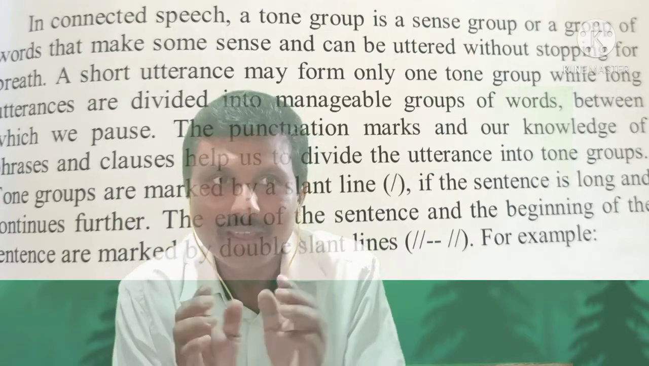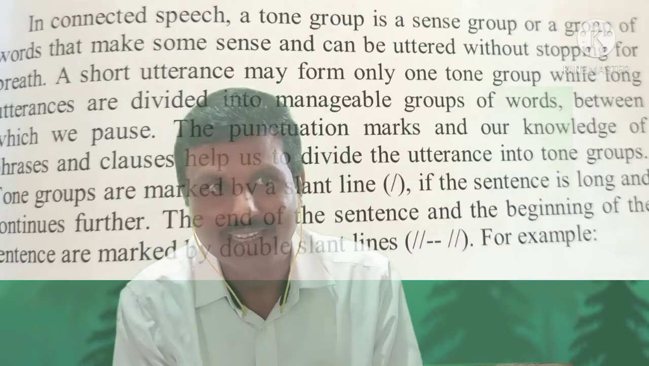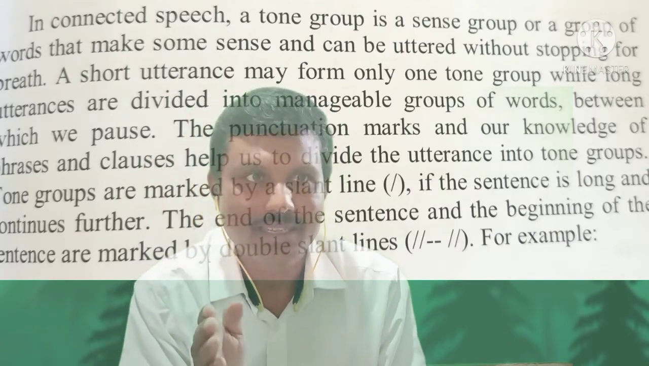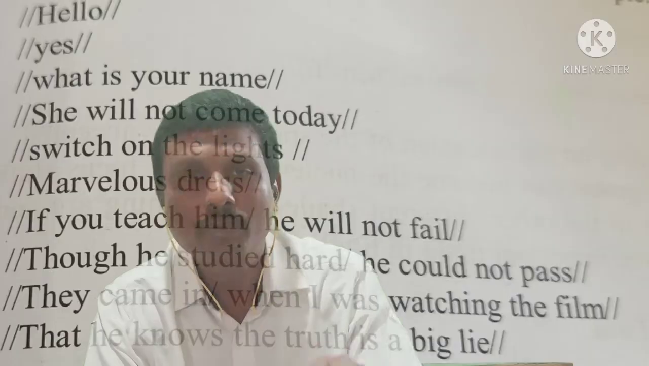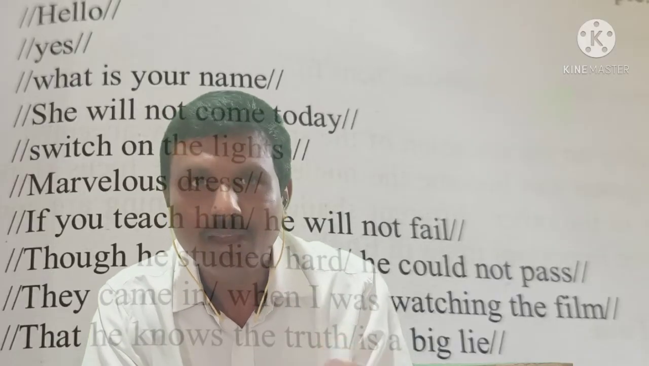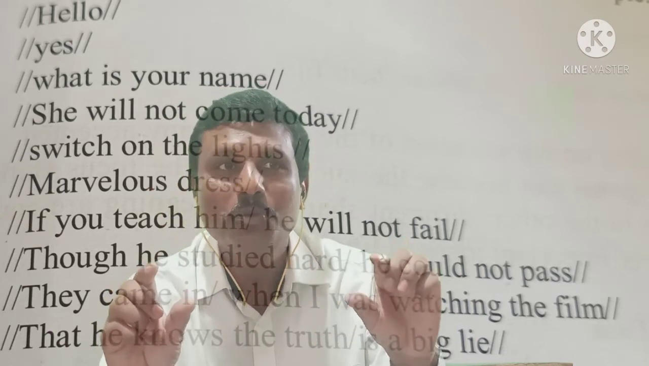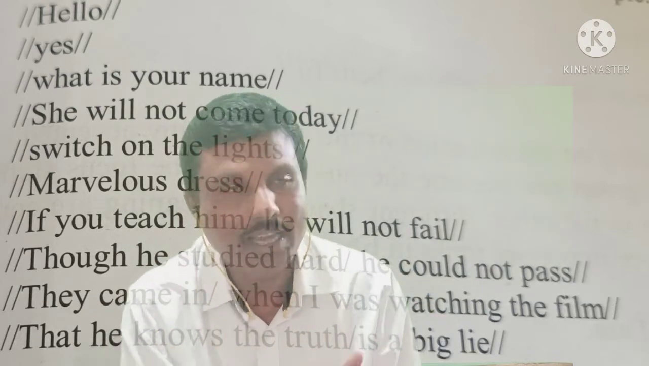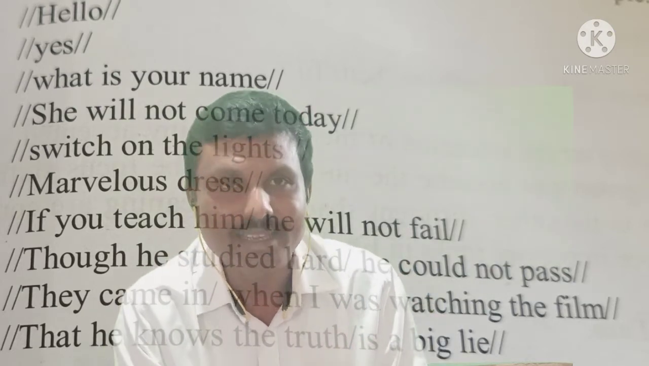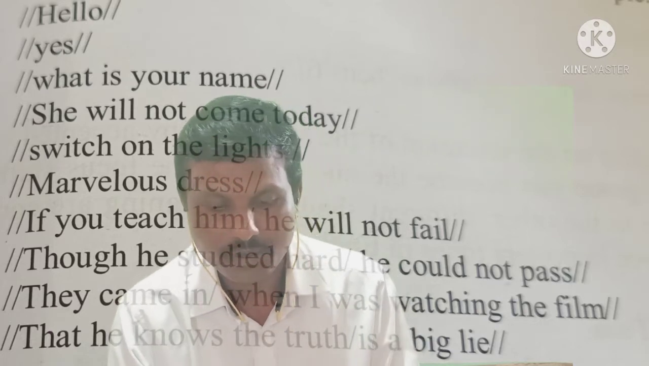In the middle, if there is a pause, it is marked by a single slant line. See the examples. Hello. It is put in two slant lines at the beginning as well as at the end. Hello is a sentence. Yes is also a sentence. What is your name is also a sentence.